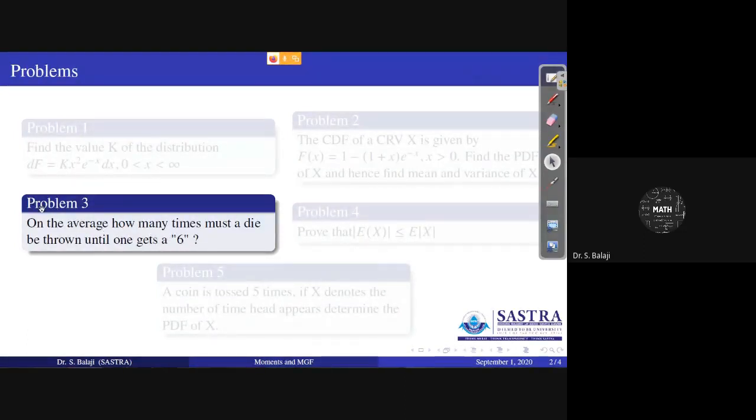Now, after getting the PDF, they are asking on the average how many times. They are asking for the average value, the expectation of x, E of x. After getting that PDF, you have to identify E of x. Here, you take x as the number of throws required to get a 6. In that manner, you can approach.